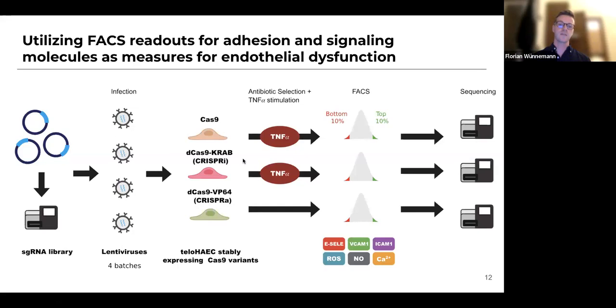And for Cas9 as well as CRISPRi, we stimulate these cell lines using TNF-alpha, which puts these cells in an inflammatory or pro-inflammatory state.